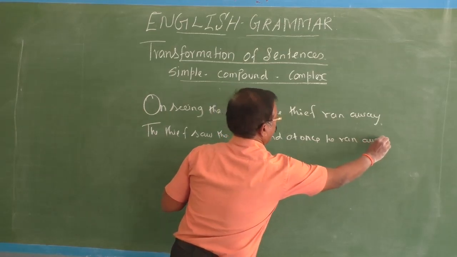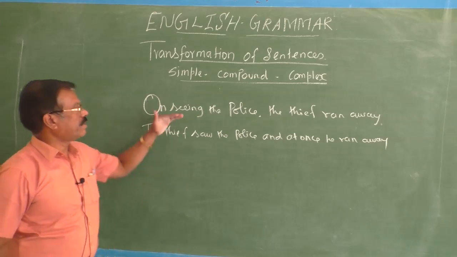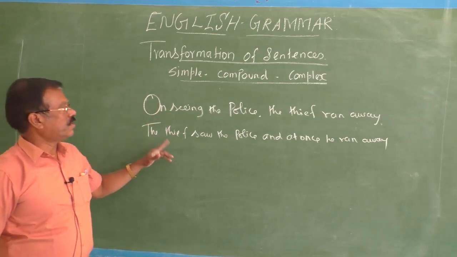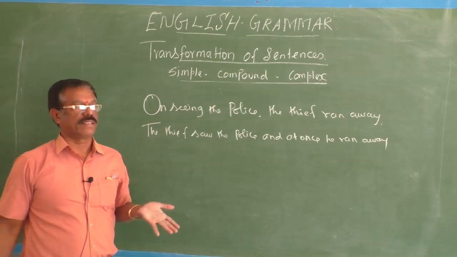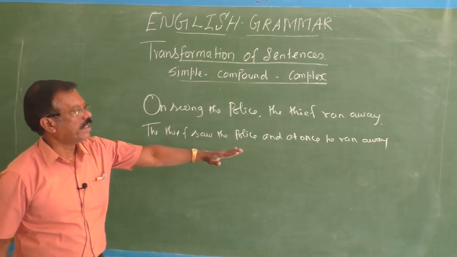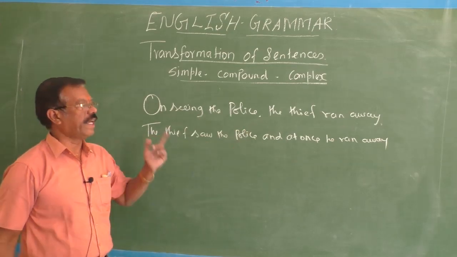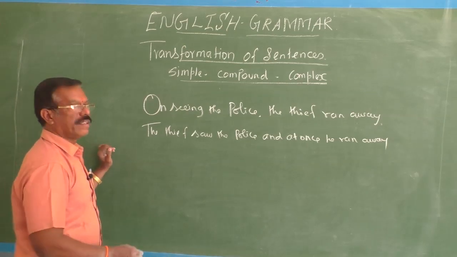So here you have to be very careful when you are going to expand the given phrase into a clause. Instead of thief, if you use the police, then the total sentence will be ridiculous. So the thief saw the police and at once he ran away; here he stands for the thief. Then in the complex sentence, how can you change it into complex?